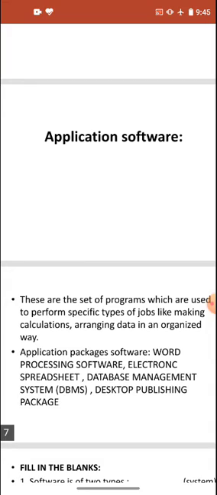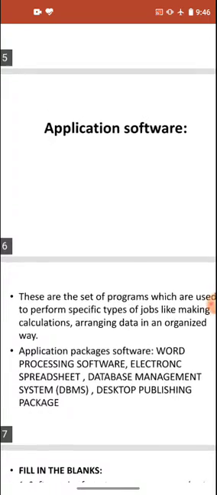Application software is also a set of programs, and they are used to perform a specific task or job, like calculation, arranging the data in an organized way, and various painting and other things.